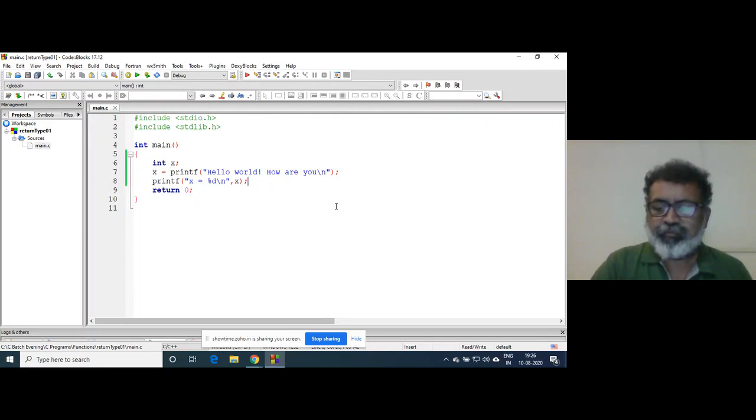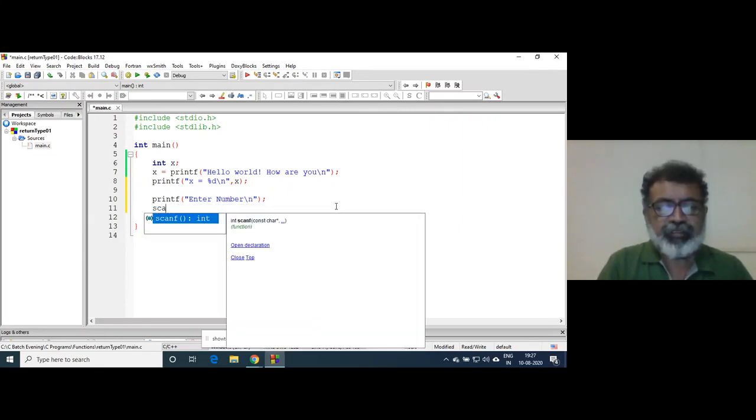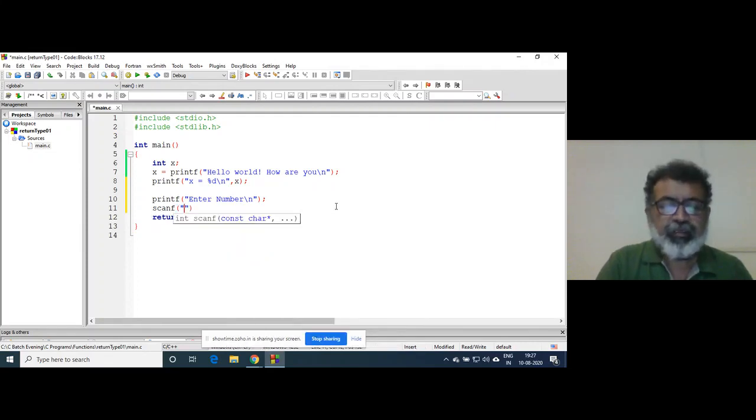if I write printf, then scanning a number, for saying %d and x, and printing that.